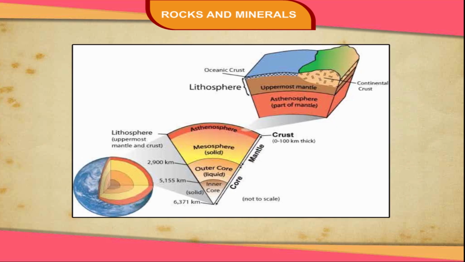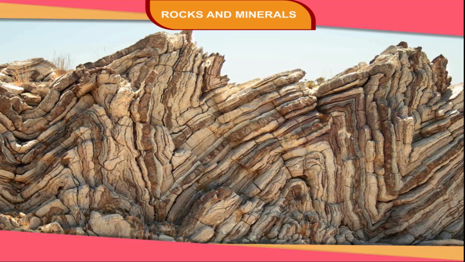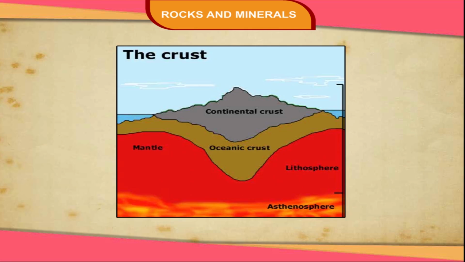The crust is divided into 2 shells: Sial, the upper shell, and Sima, the lower shell. The Sial is made up of silica and aluminium, while Sima has an abundance of silica and magnesium. The crust is not found in the form of a continuous single surface, but is in the form of several moving plates or huge slabs of rocks. These plates keep moving under the influence of forces within the Earth.